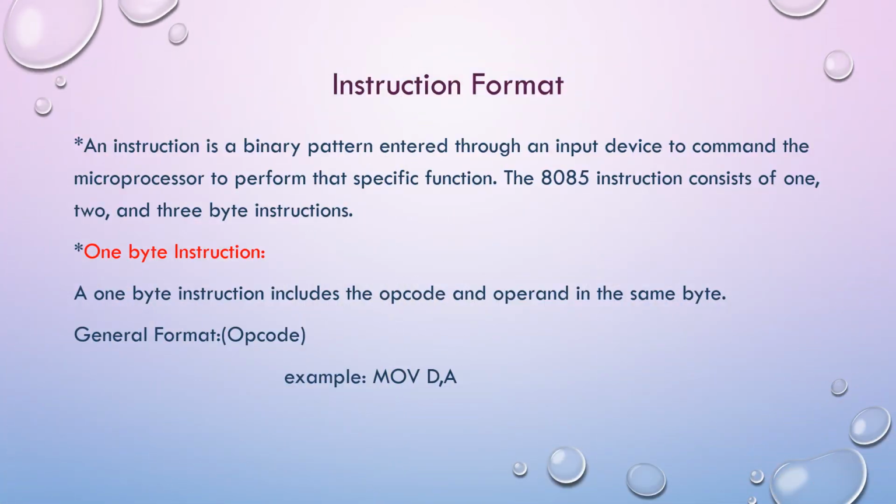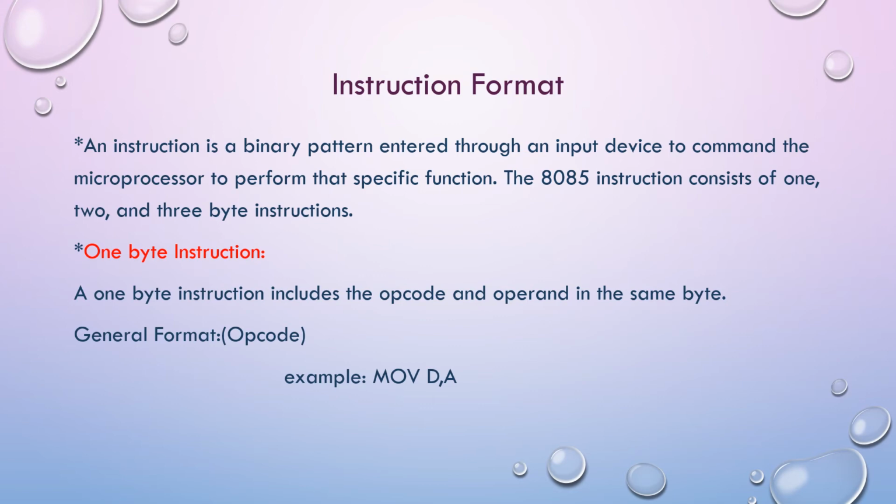Instruction format. What is an instruction format? An instruction is a binary pattern entered through an input device to command the microprocessor to perform a specific function. The 8085 instructions consist of 1, 2, and 3 byte instructions. It means the binary pattern entered through the input device commands the microprocessor to perform specific tasks. The 8085 has 1, 2, and 3 byte instructions in its instruction format.